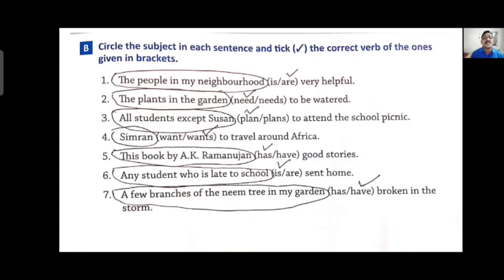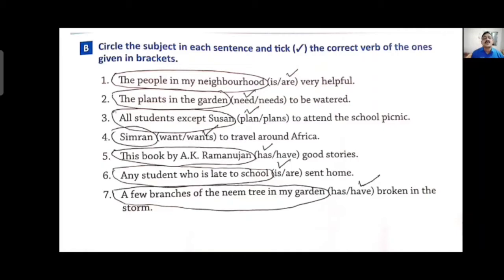Fourth one, Simran wants to travel around Africa. Simran is singular, we are talking about one girl, that's why the verb will have s, wants. Simran wants to travel around Africa.